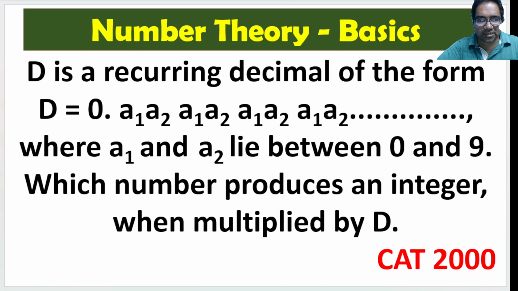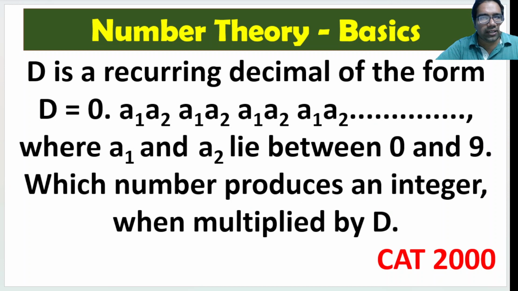Hi friends, here is a basic problem. D is a recurring decimal of the form 0.A1A2, A1A2, A1A2, where the block A1A2 is actually repeating, and A1 and A2 lie between 0 and 9. These are two digits only. Which number produces an integer when multiplied by D?